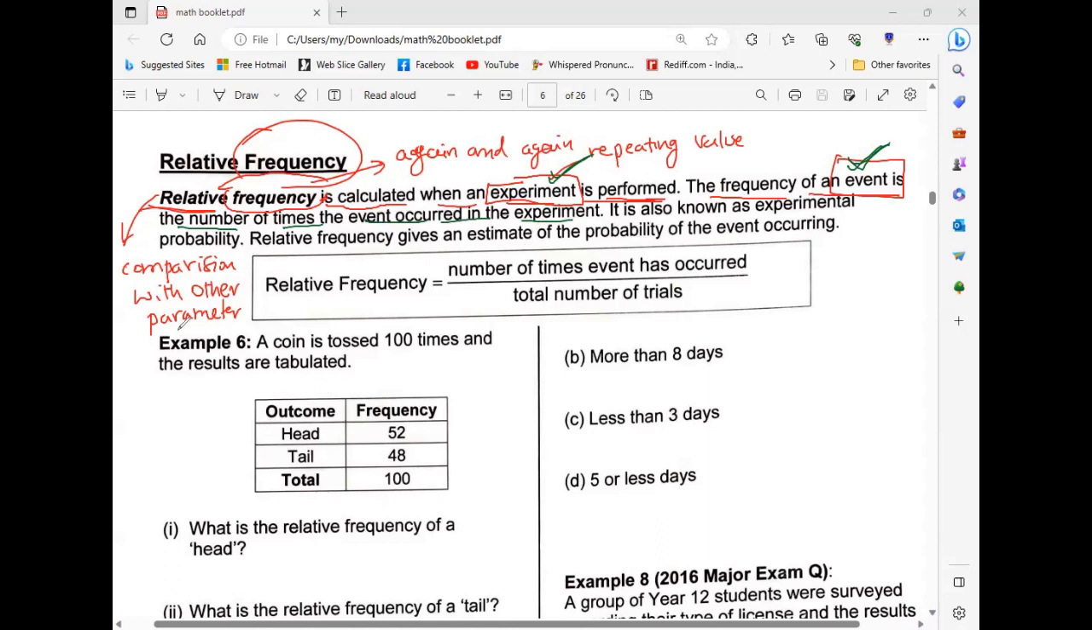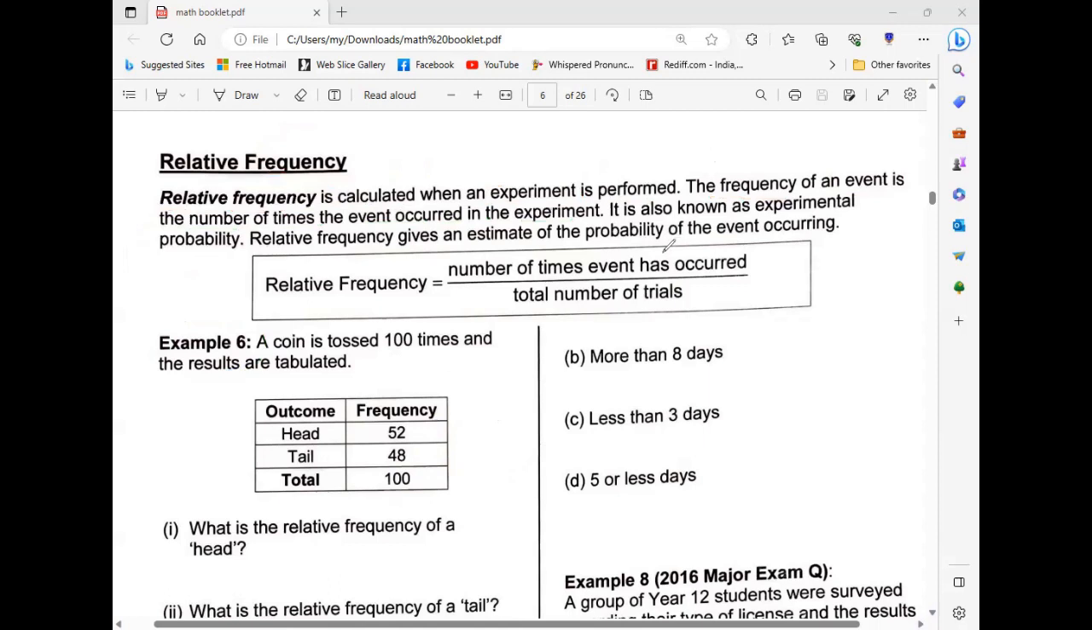So for example, look at this example. What is the total? 100. What is the frequency of head? 52. So compared with 100, 52 by 100 is called relative frequency. Also, what is the tail frequency? Relative frequency, 48 by 100, compared with 100. That is called relative frequency.